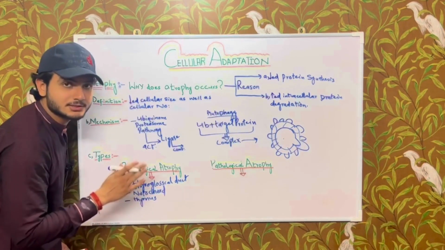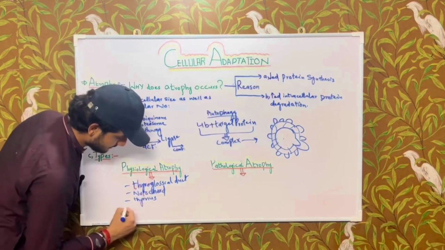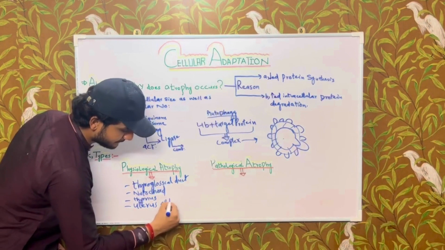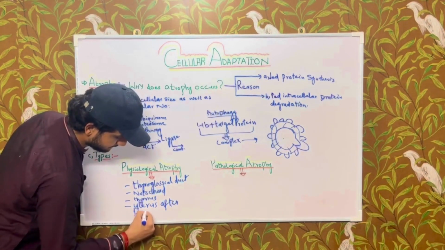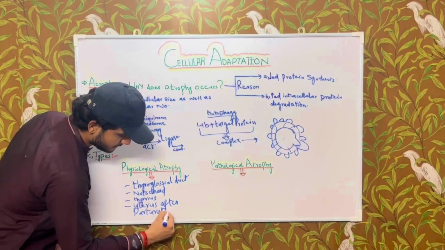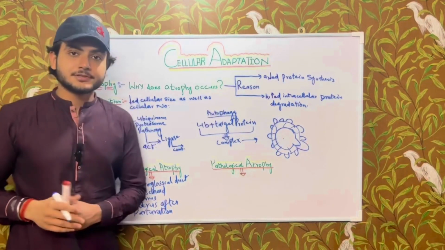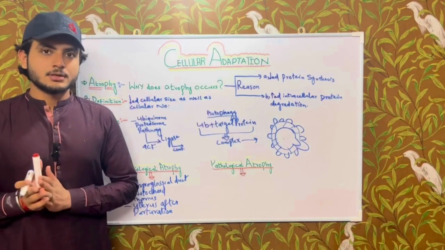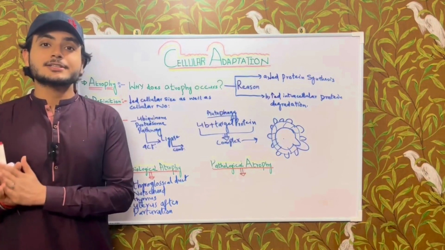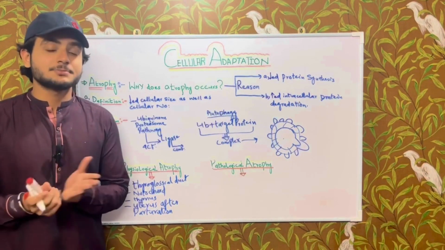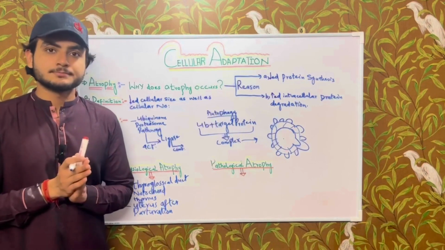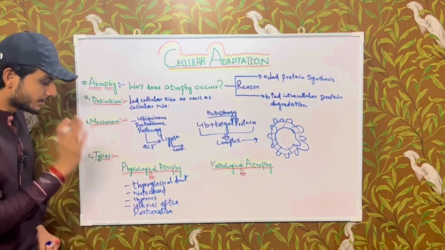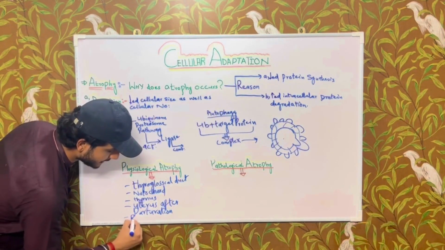It also occurs in the uterus after pregnancy, after birth. Okay, so we have the fifth example as well. It also occurs in the reproductive organs. In males, it occurs due to decreased testosterone synthesis as age progresses, and in females, after menopause, it occurs due to hormonal changes. So it also occurs in the reproductive organs.